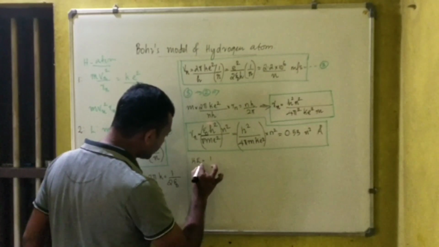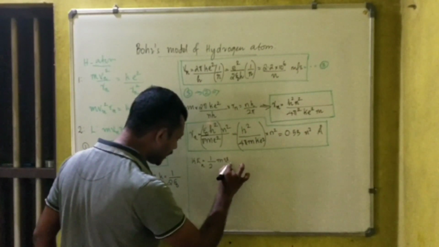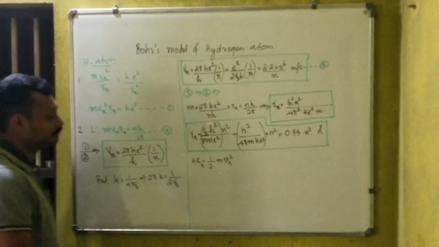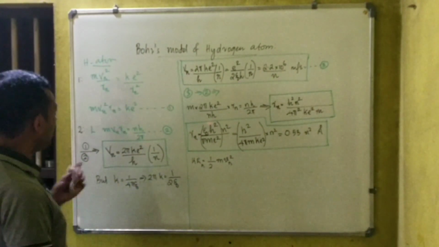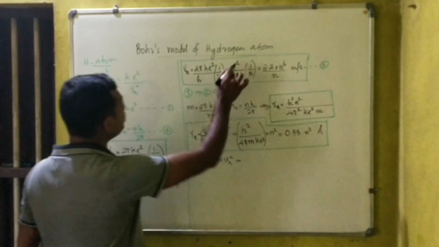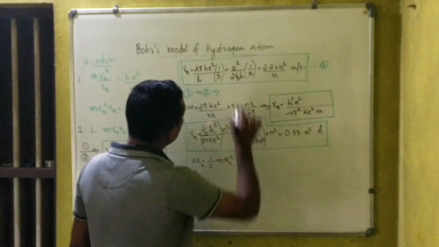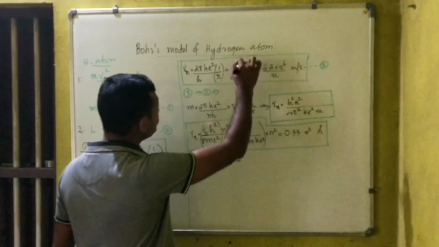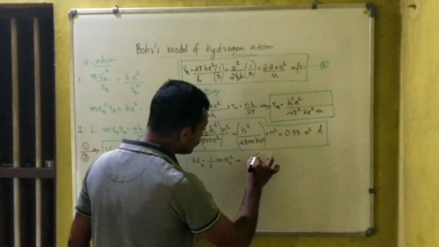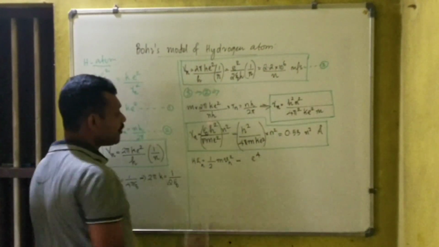Kinetic energy of the electron in the nth orbit is half m vn square, right? Half m vn square, Vn is already we got. So this is equal to, we will substitute this value of Vn. e square, so we will take the square of this, that is e raised to 4, because Vn square we want, right?